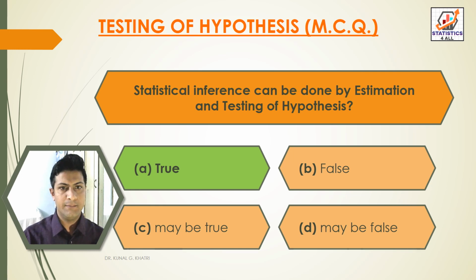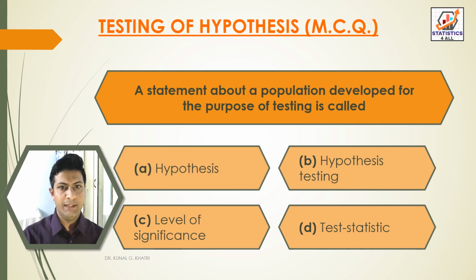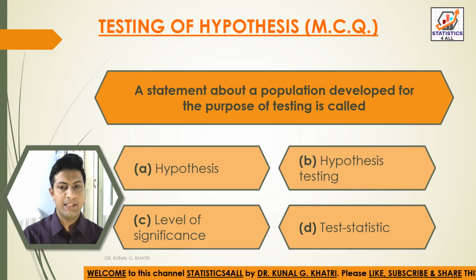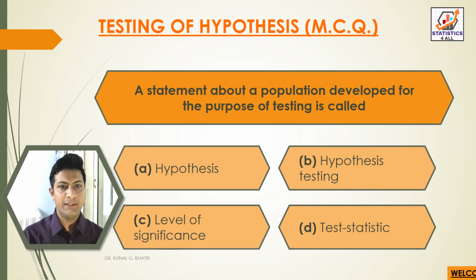Next question, a statement about a population developed for the purpose of testing is called option A hypothesis, option B hypothesis testing, option C level of significance, option D test statistics. So here we have answer option A hypothesis. A statement about a population developed for the purpose of testing is called hypothesis.